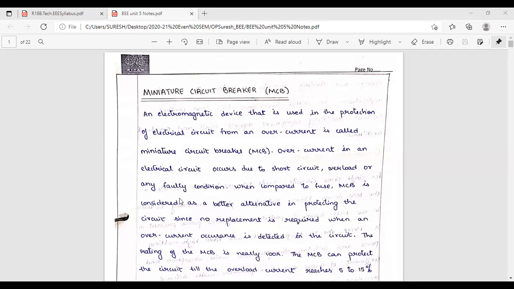See, next third point. When compared to a fuse, an MCB is considered a better alternative in protecting the circuit, since no replacement is required when an overcurrent is detected in the circuit. What is the meaning of this? Since no replacement is required, what is the meaning?